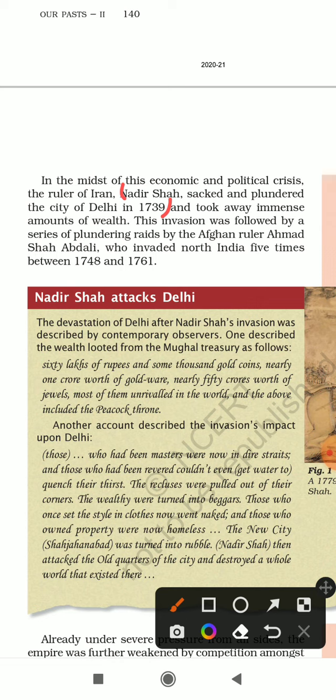This invasion was followed by a series of plundering raids by the Afghan ruler Ahmad Shah Abdali, who came from Afghanistan, looted Delhi, and invaded North India 5 times between 1748 and 1760. So basically, they came, looted, and took away all the wealth from India.